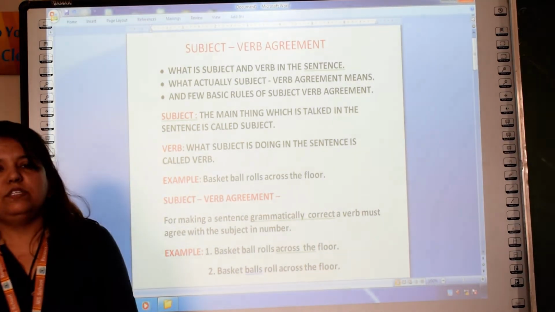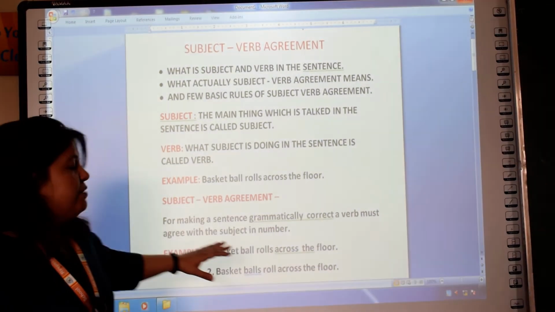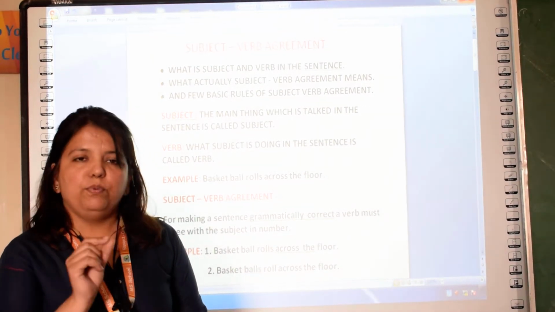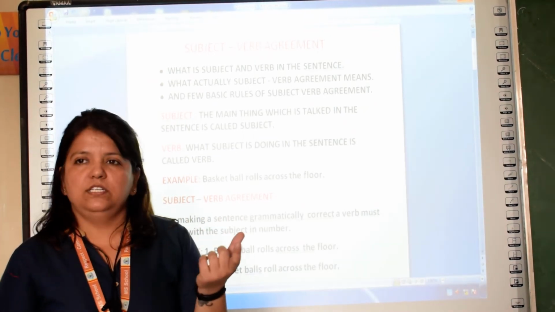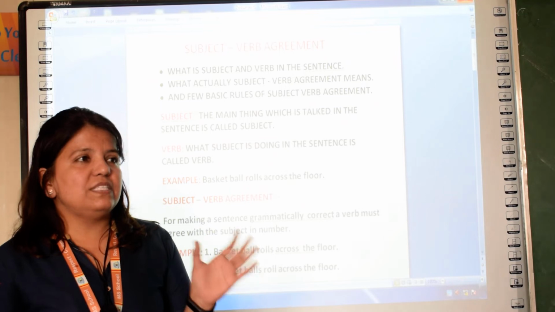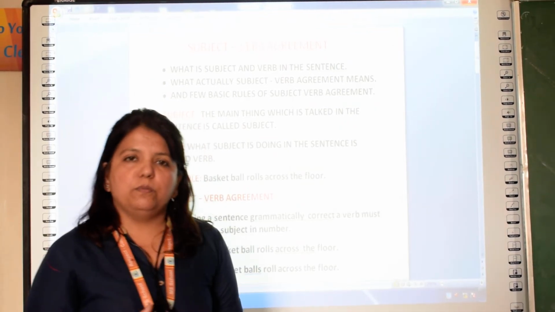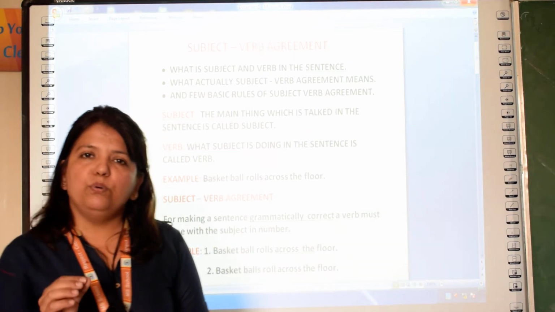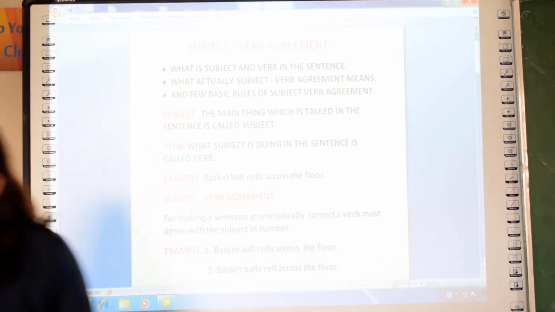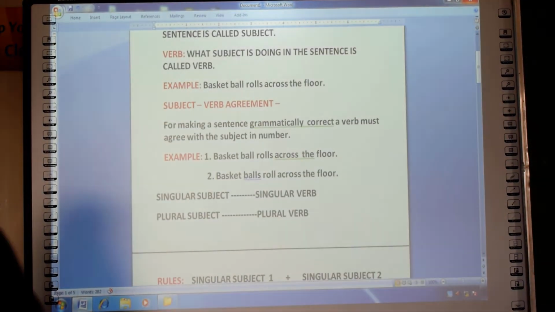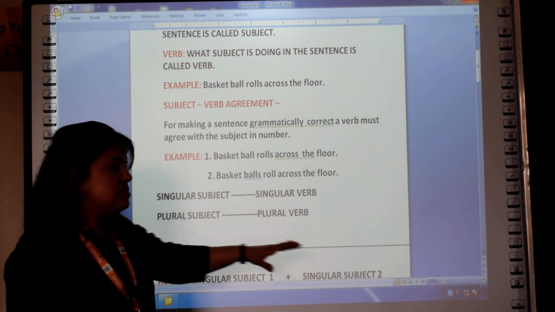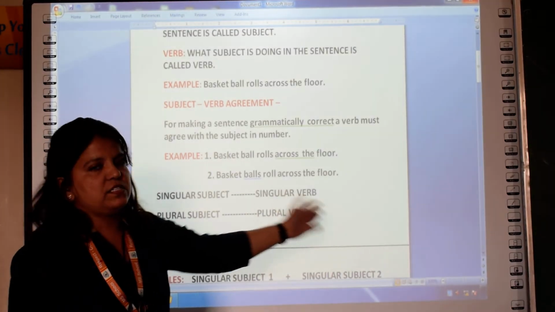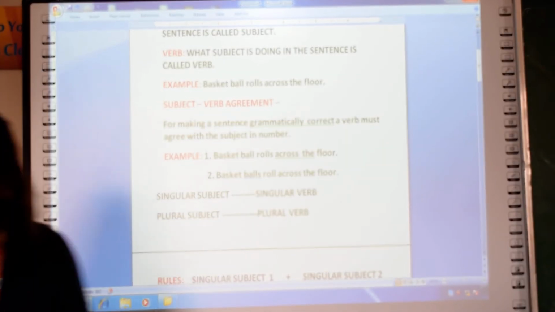Now here most of the students get confused. When we were learning plural and singular, we were using S form in the plural word. For example, if I said chalk, that plural form will be chalks, because these were nouns. But when it comes to the verb, it becomes totally opposite. In singular verbs, we use S form, and in plural, we use the verb as it is. Means the main rule of this subject-verb agreement is that if the singular subject is there, then we have to use a singular verb, and if plural subject is there, we have to use the plural verb.